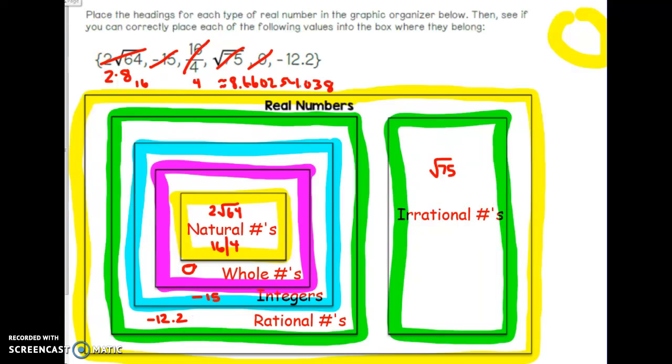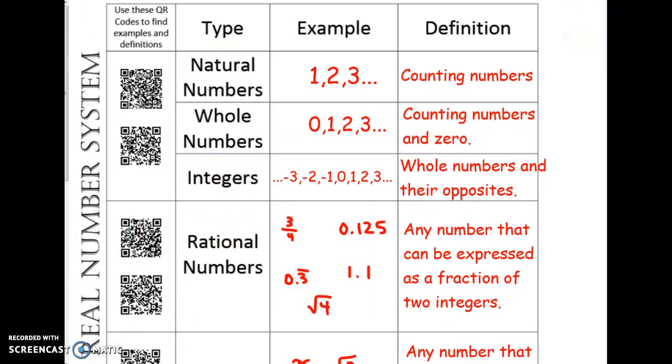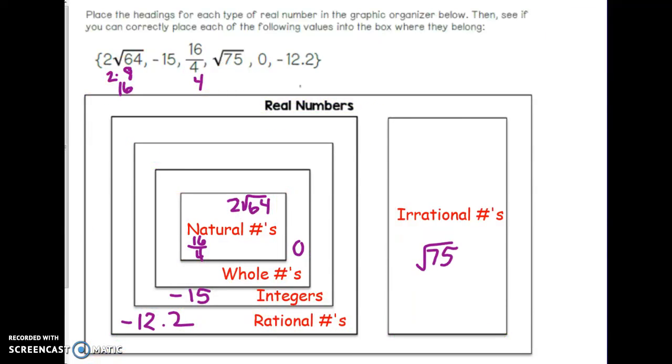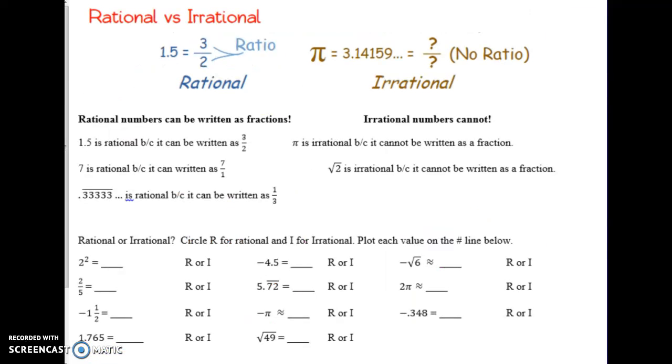So again, it's just another way to look at the definitions that we learned and place the numbers in the appropriate places. Again, keeping track of who's rational, anything that can be made a fraction, and who's irrational, something I couldn't ever turn into a fraction. If you do this on your calculator and hit second PRB, it's not going to change into a fraction for you. So that brings you to, I believe, this page.